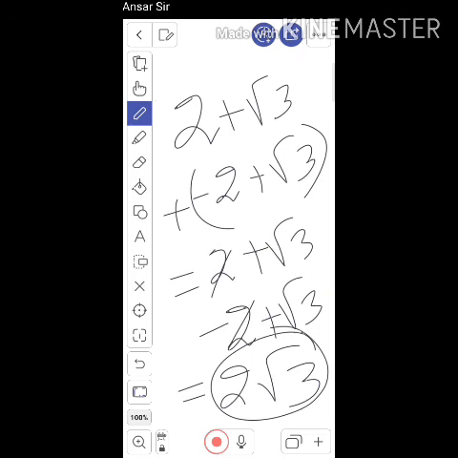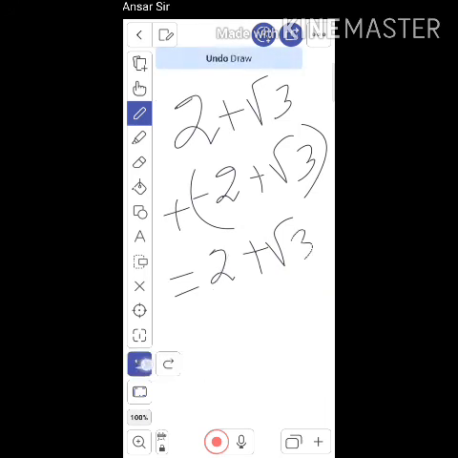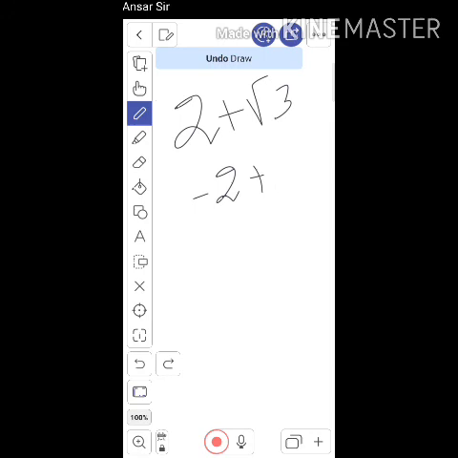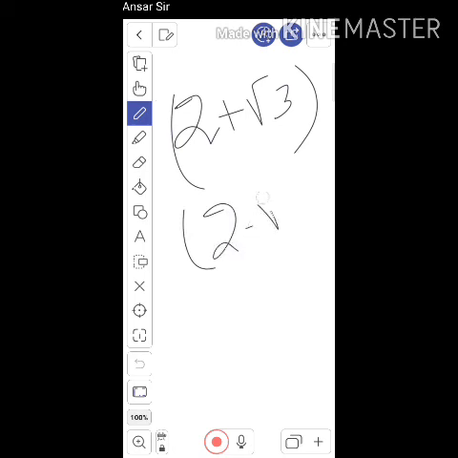Similarly, find two irrational numbers whose product is a rational number. With the help of the same example, let's suppose 2 plus root 3 multiplied with 2 minus root 3. So what will be the answer?